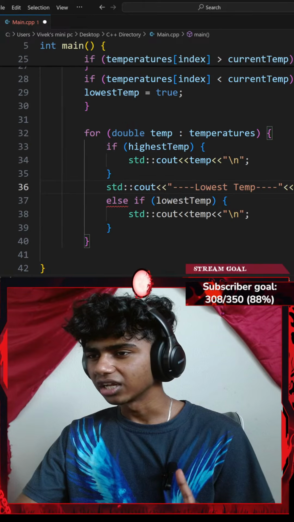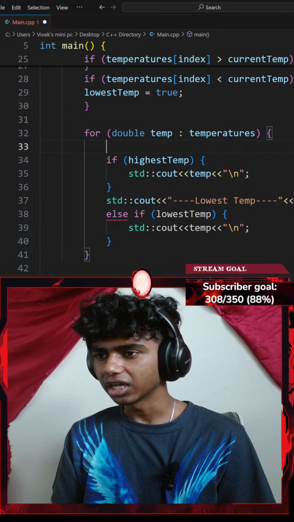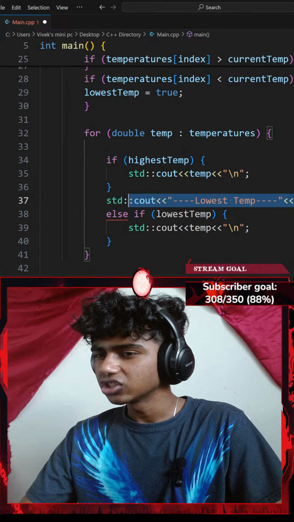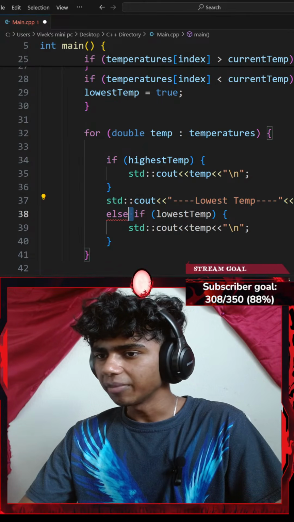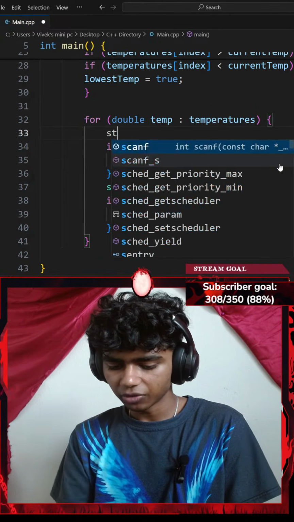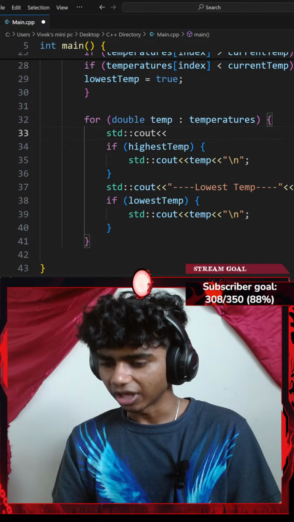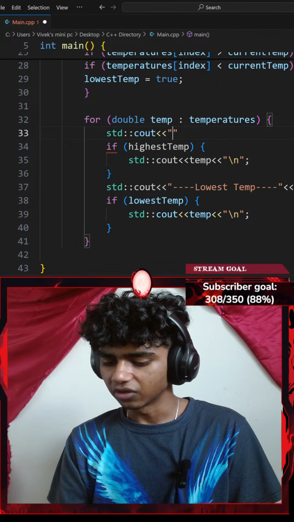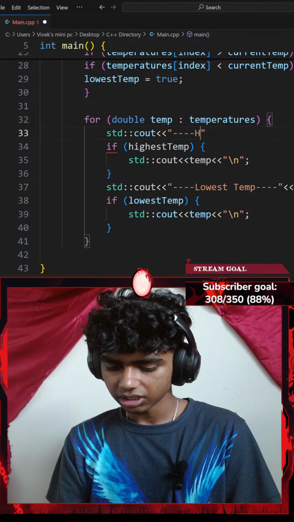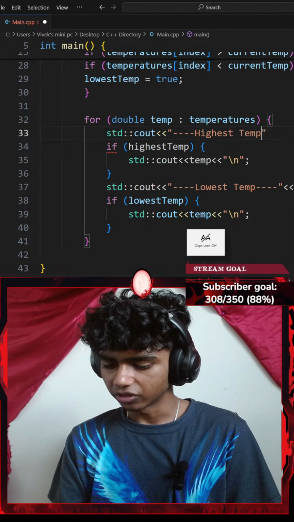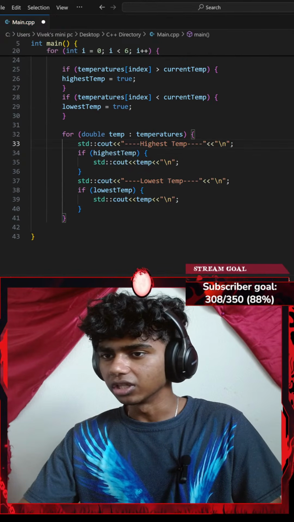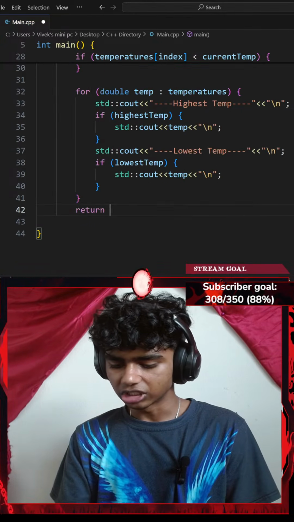Okay, slash end line. That said, for here, let me go ahead and, why does the else? Okay, the else if does show this, so let me change that to an else instead in that case. There we go. Let me go ahead and add a standard console output here as well, with an insertion operator. This is going to be my highest temp, so I'll go with a few hyphens. This is going to be highest temp. Okay, with 4 more hyphens, with another insertion operator of a slash new line ending with a semicolon. Okay, lastly, let me go ahead and return 0.